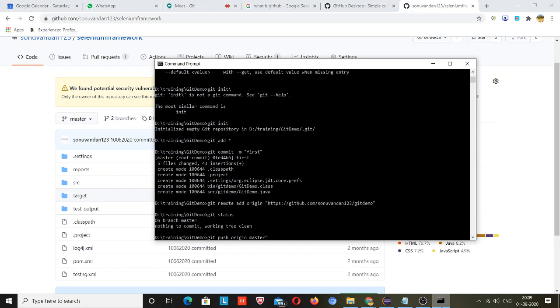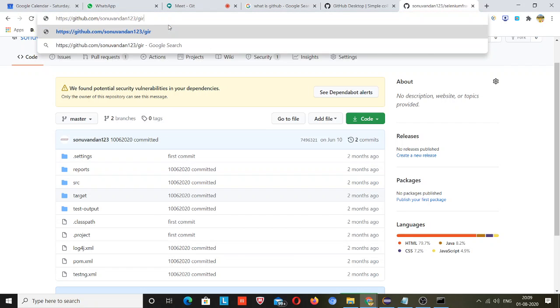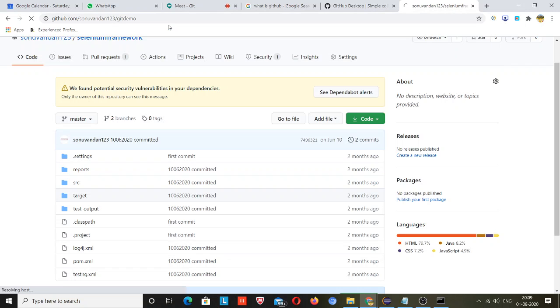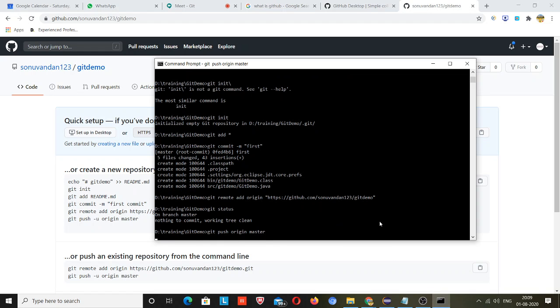But currently I am using simple code, so I can push it in a very simple way. So that is a branch. I have given that name because of the master branch. And let me go back to the git demo. There is no code over here, and when I enter here, the code will be added that way.